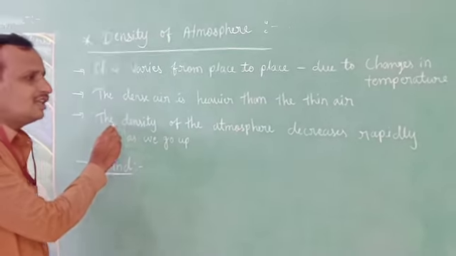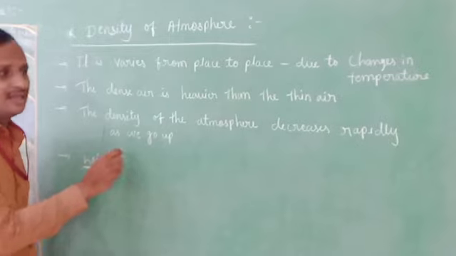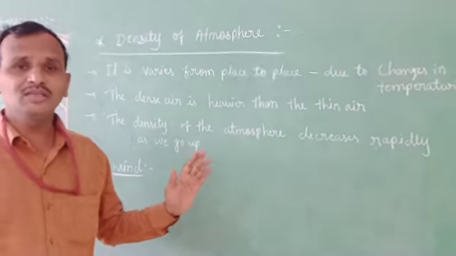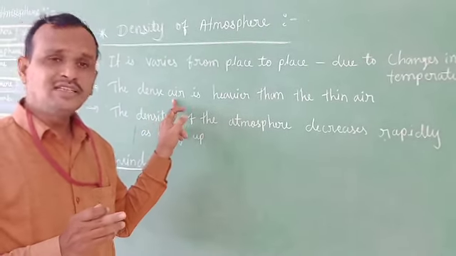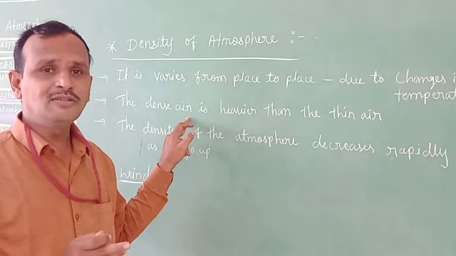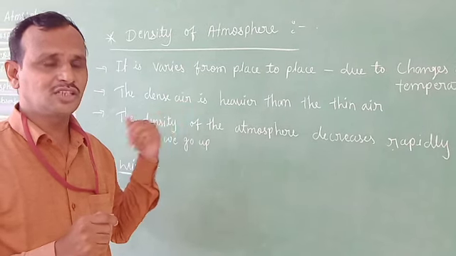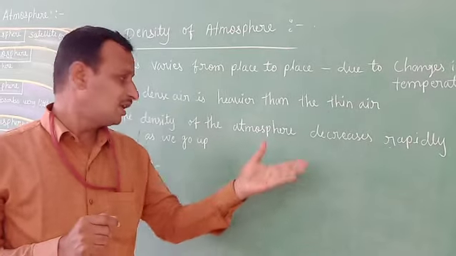And the density of the atmosphere decreases rapidly as we go up. Because dense, heavy air is always found in the oceanic areas and near the earth surface, the density decreases as we move upward.